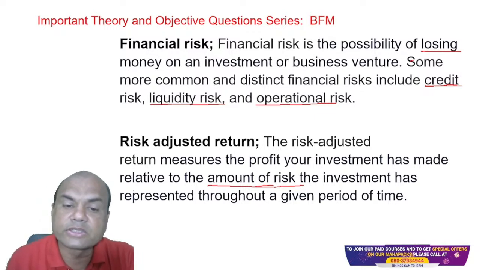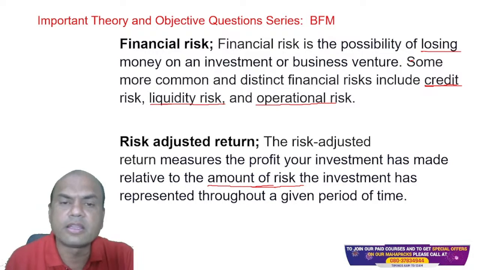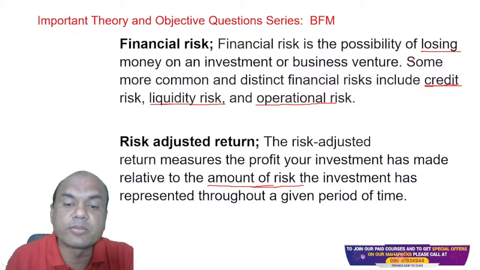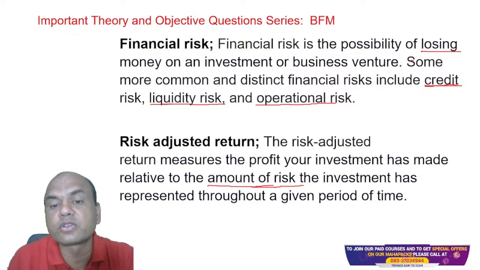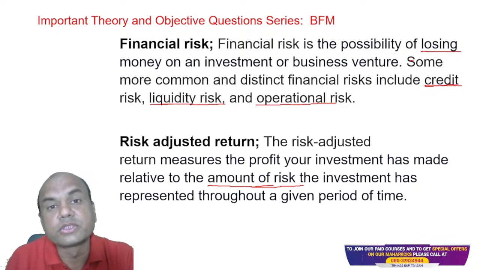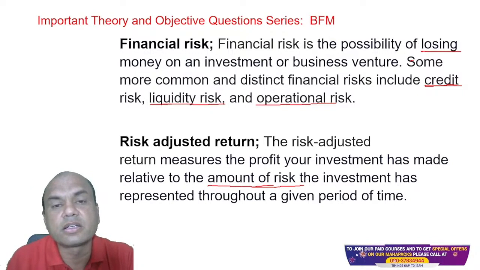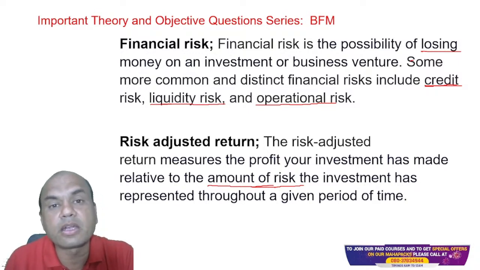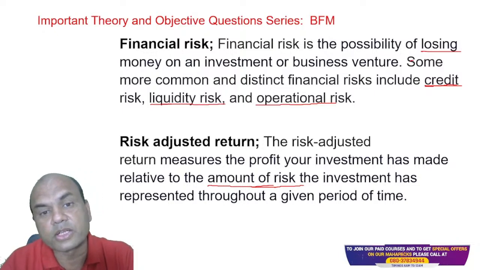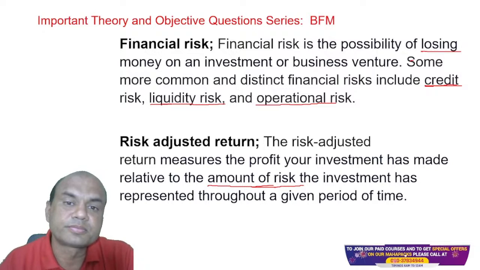Now if I invest in a nationalized bank FD, then the risk is zero. But if I invest in a mutual fund, there is risk involved in it. So this risk factor I'll have to consider using other derivative products. So this risk is to be mitigated using the derivative products. So those derivative products will require higher cost.